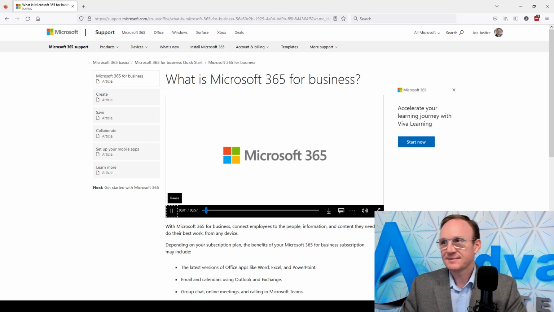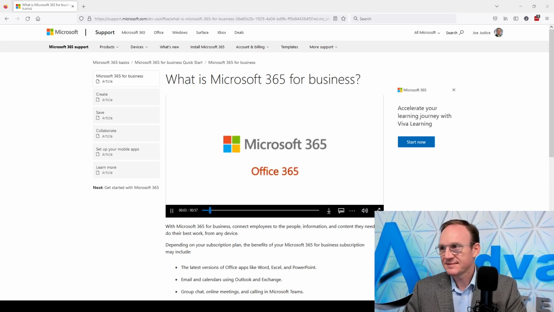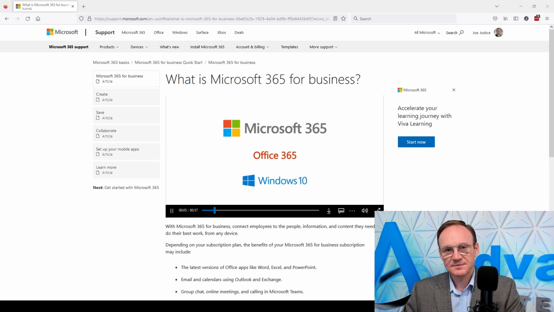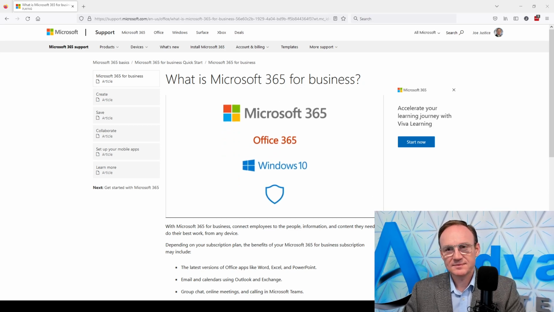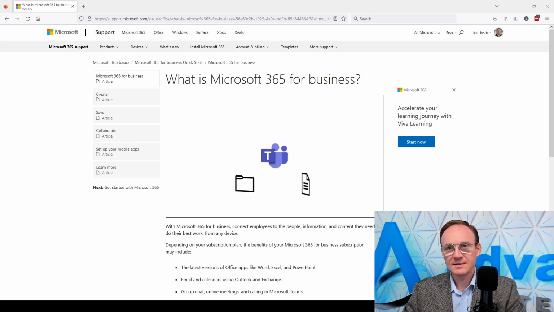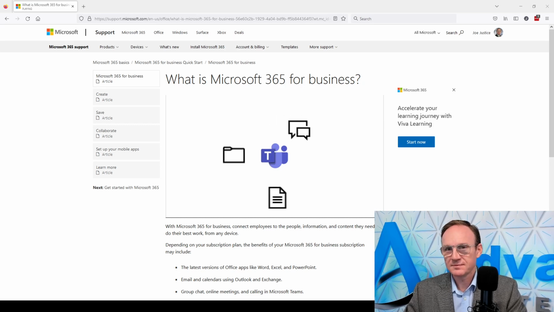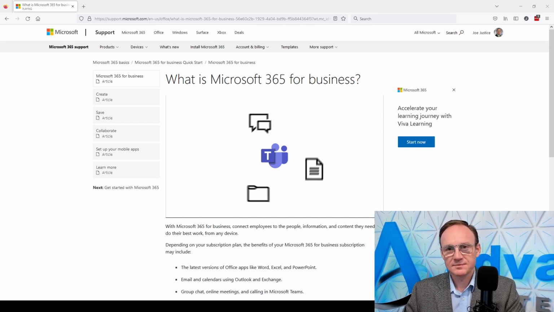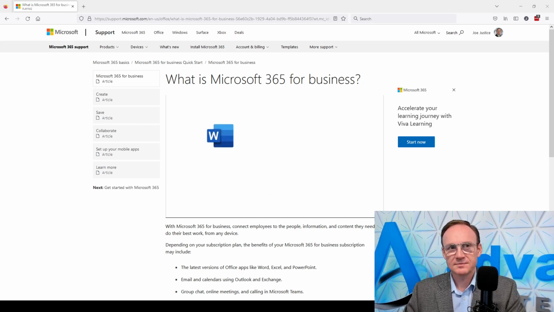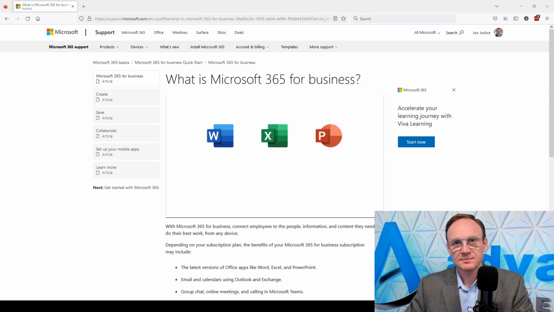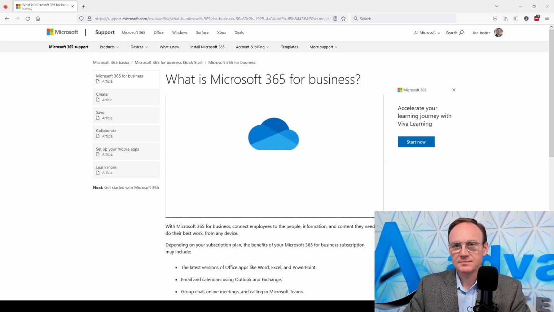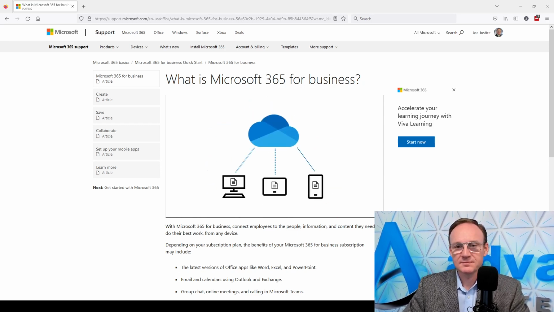With Microsoft 365, you get the newest version of Office 365, Windows 10, and best-in-class security. Microsoft Teams lets your team stay organized and have conversations all in one place. Office apps like Word, Excel, and PowerPoint help you and your team be creative and work together. Securely save your files in the cloud with OneDrive so you can get to them from anywhere.